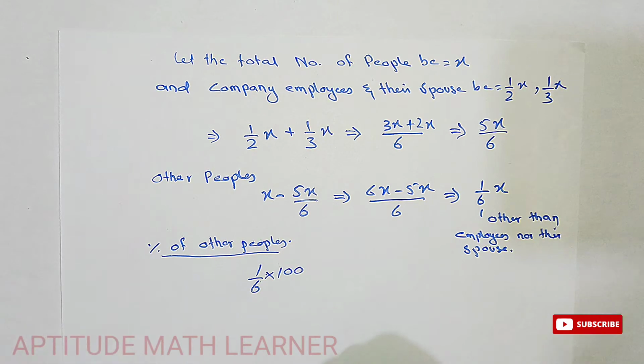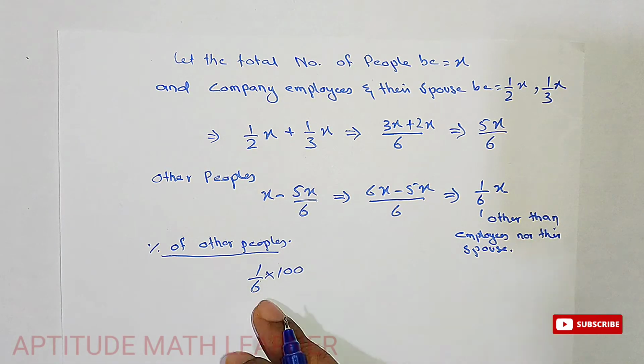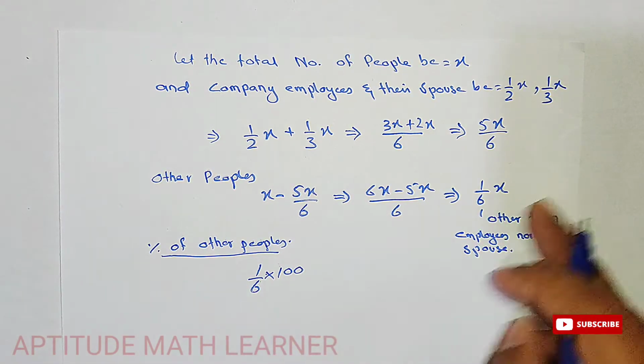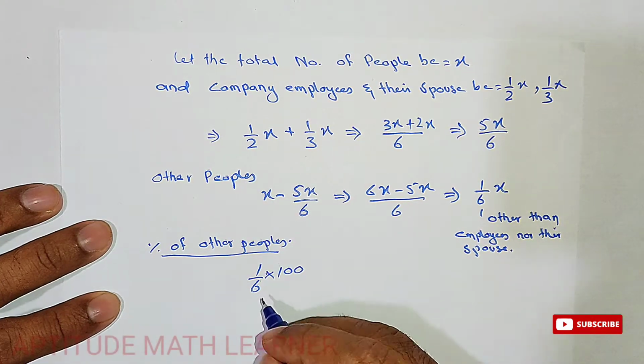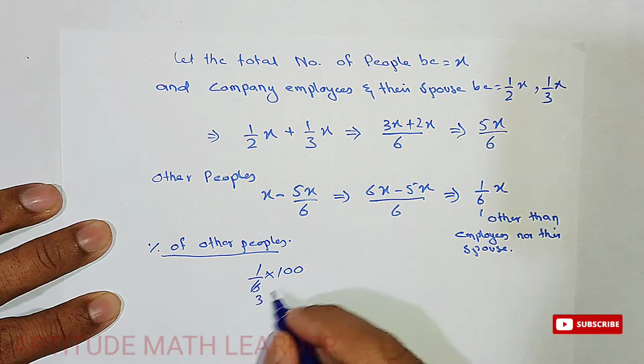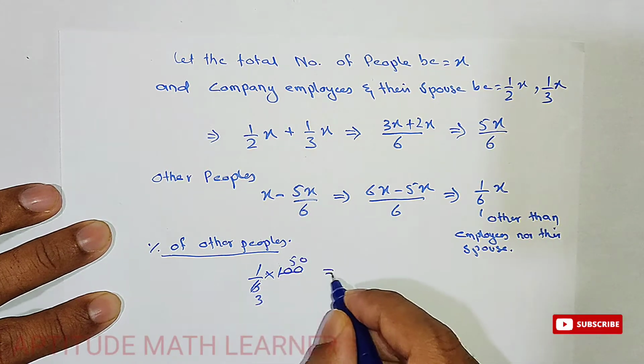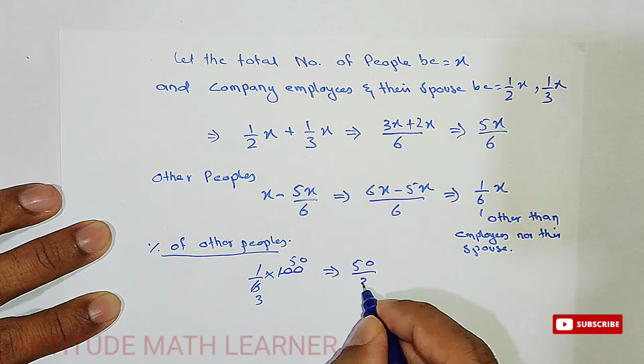I hope till here you have understood it. So 1 upon 6 is the other people. If you divide it by 2, we get 50 upon 3.